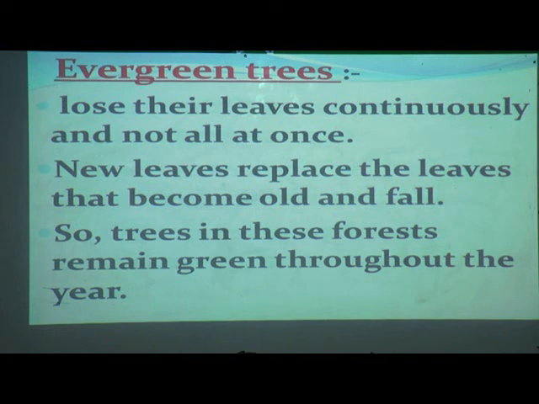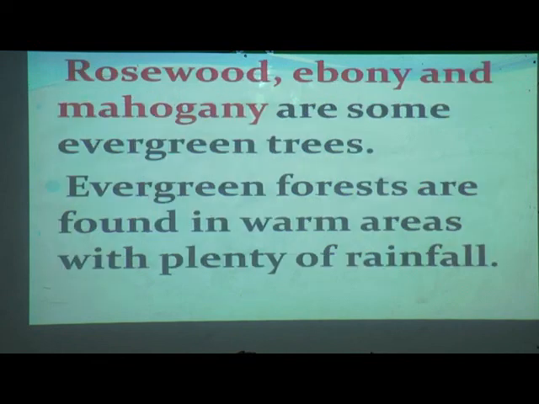So trees in this forest remain green throughout the year. In a year the seasons also change, but the forest looks green the whole year. For example, rosewood, ebony and mahogany are some evergreen trees. These are examples of the trees.